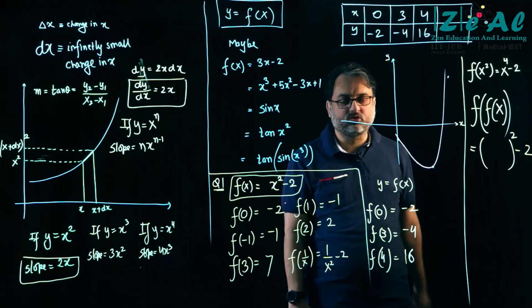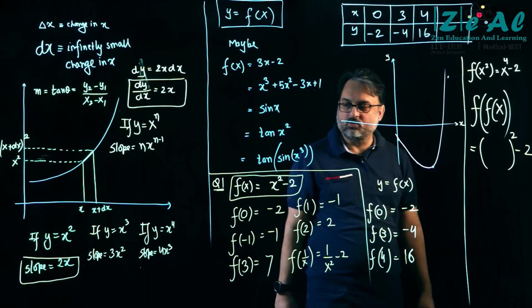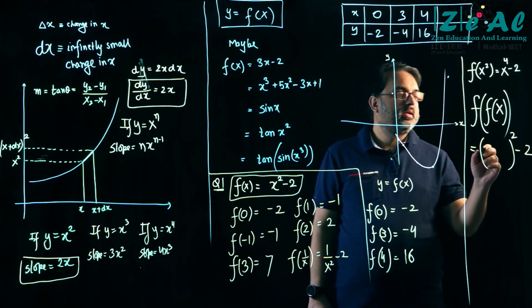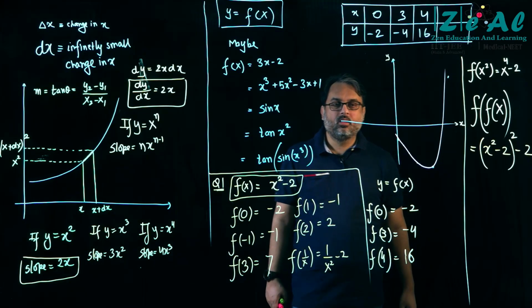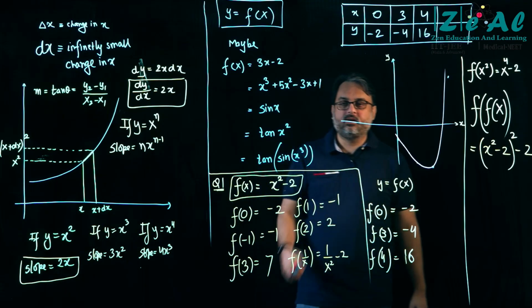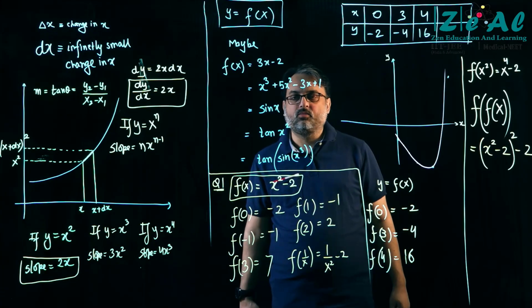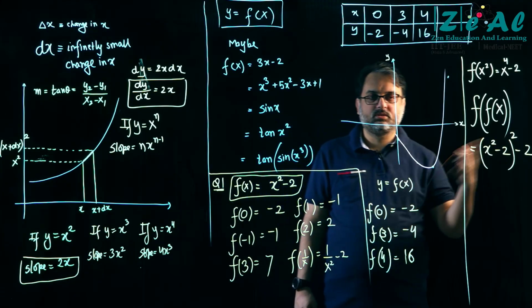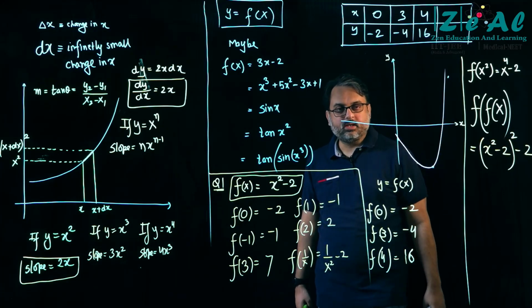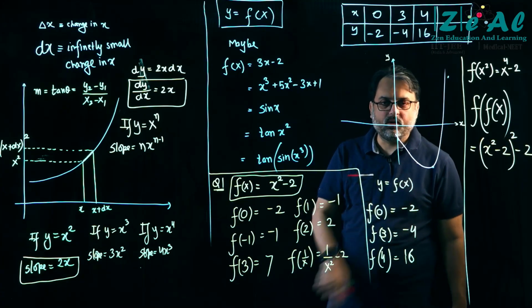What square minus 2? Well, f of x square minus 2. But what is f of x? x square minus 2. Right? And now you can expand. Most of you have got this correct. You just expand this and you will get the answer. Apply the formula for a minus b whole square here.